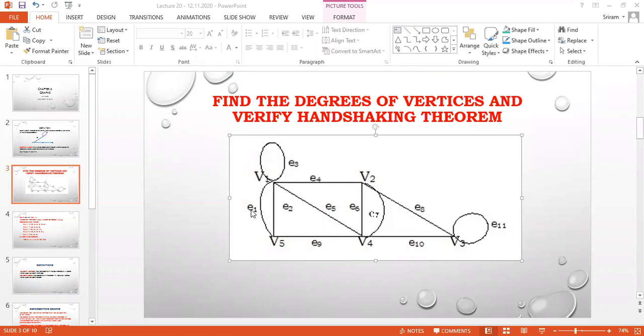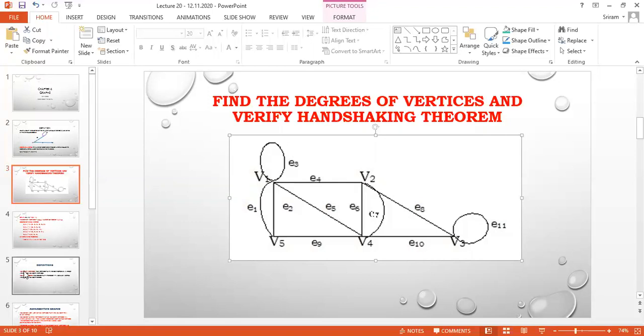For example, if I take E1 and E2, they are intersecting at V1, isn't it? If I take E2 and E5, yes, they are adjacent because they are intersecting at V1. If I take E2 and E9, they are adjacent because they are intersecting at V5. But if I take E2 and E10, they are not adjacent because they do not have a common vertex.